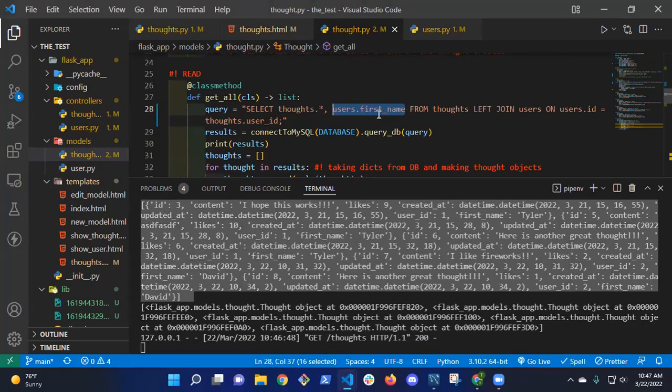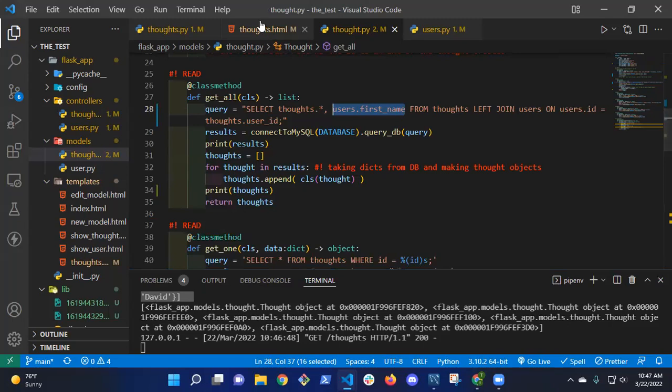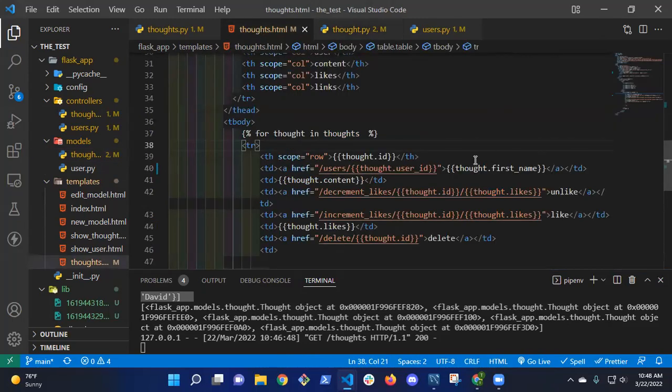So once that's in there, it's coming back from my database, but we never use raw data from the database on our front ends, right? So we always convert what comes back into an instance of the thought class. The reason it wasn't working before is back here in thoughts, I was saying thought.firstname, but my thought is an individual instance of the thought class.